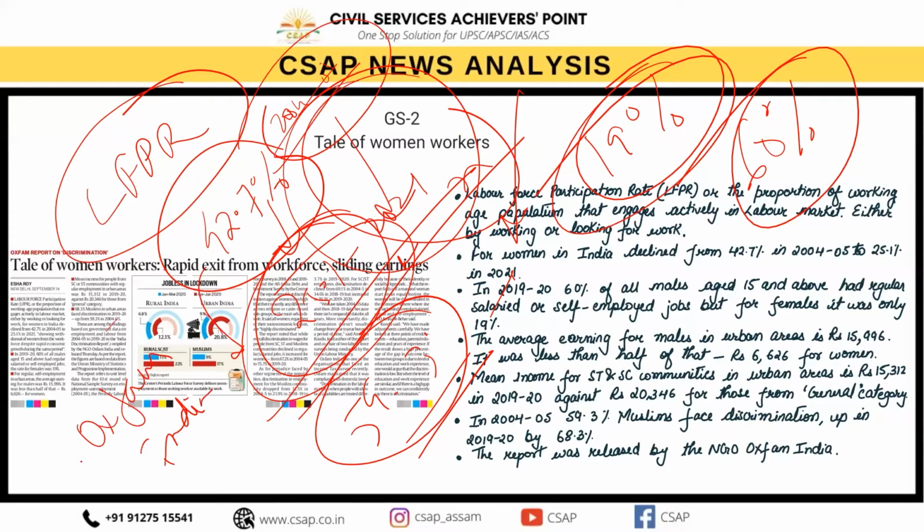तो वहां पे ये डाटा बताया गया. So we are talking about the respective issue now. Okay, so this Oxfam India, which is directly an NGO, यहाँ पे बताया गया है about the lesser number of women in the workforce in our country. Okay, तो यहाँ पे थोड़ा बहुत डाटाज है, वो सब थोड़ा बहुत याद रखना है. ठीक है, चलो नेक्स्ट पे आते हैं.